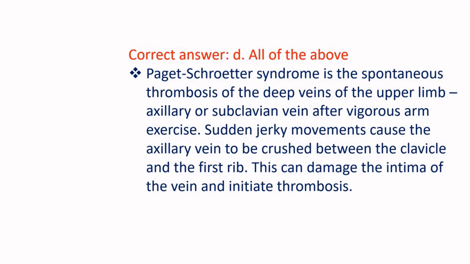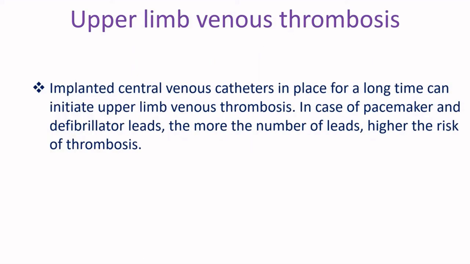Paget-Schroetter syndrome is the spontaneous thrombosis of the deep veins of the upper limb, axillary or subclavian vein, after vigorous arm exercise. Sudden jerky movements cause the axillary vein to be crushed between the clavicle and the first rib. This can damage the intima of the vein and initiate thrombosis. Implanted central venous catheters in place for a long time can initiate upper limb venous thrombosis. In case of pacemaker and defibrillator leads, the more the number of leads, the higher the risk of thrombosis.